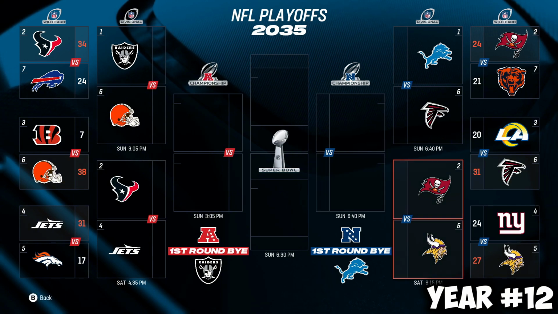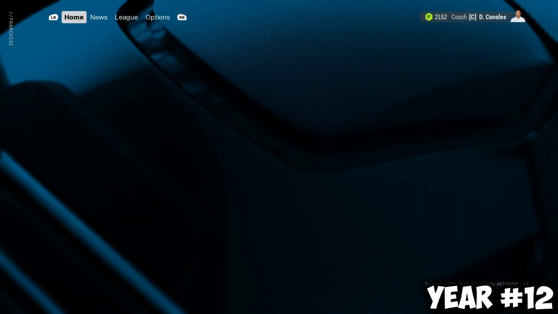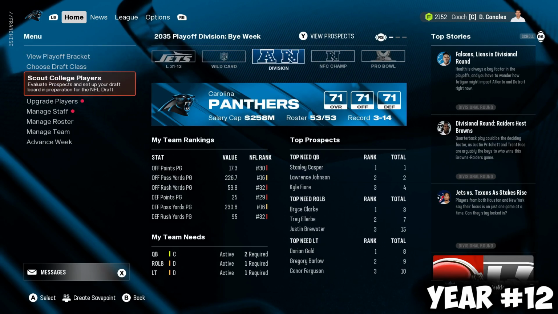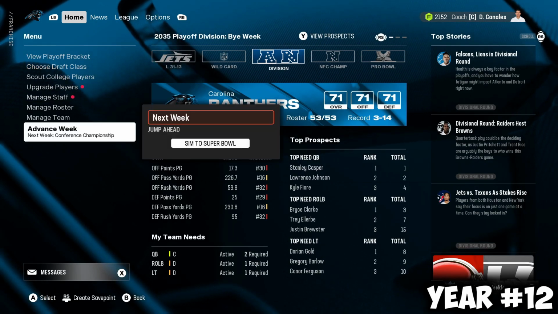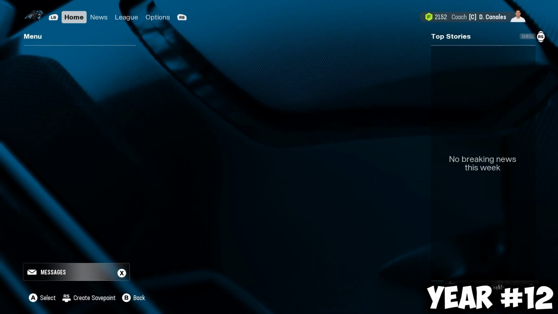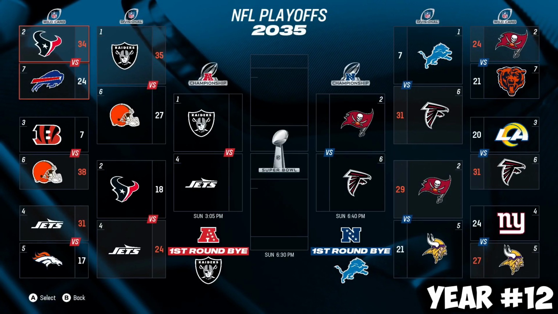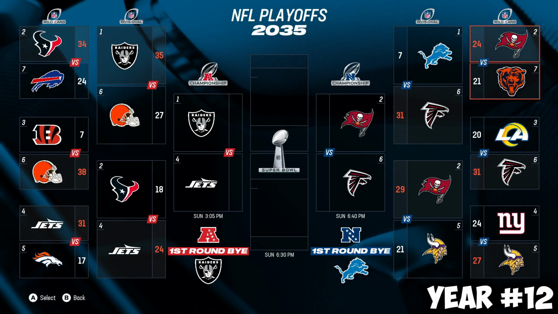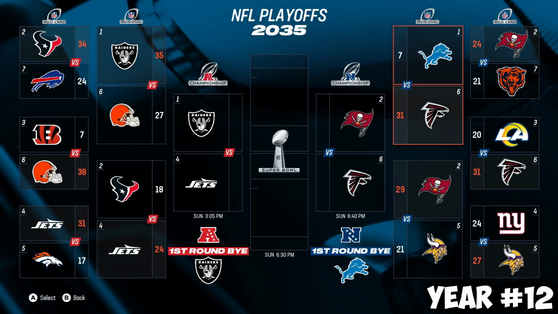We will go against the Vikings, 2 seed versus the 5th seed. I'm pretty sure we've seen this matchup already before. We'll sim though. 2nd seed versus 5th seed. We can beat them. Will we beat them? We do. 29-21. Falcons upset the Lions, 31-7.